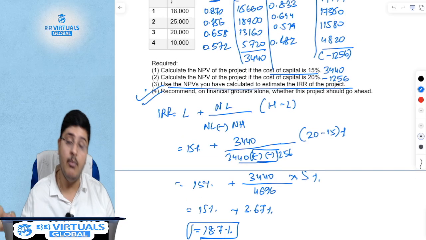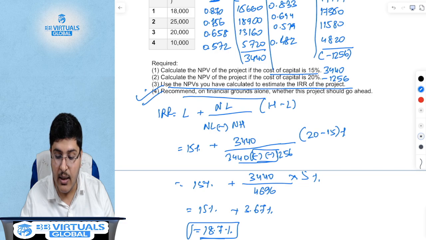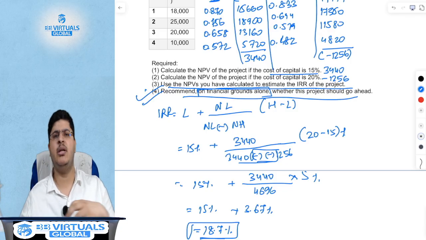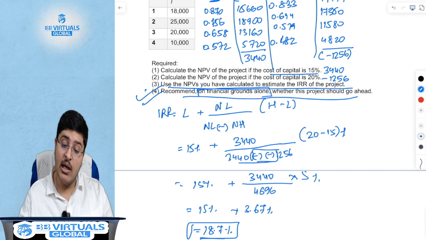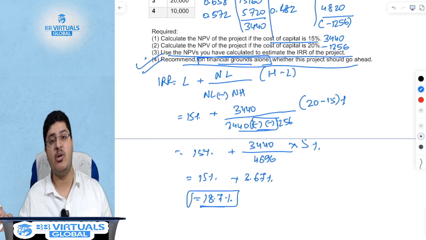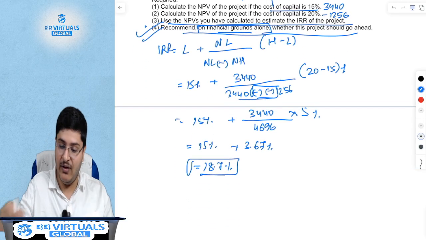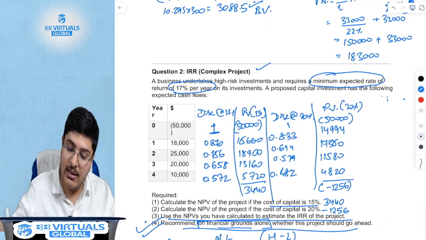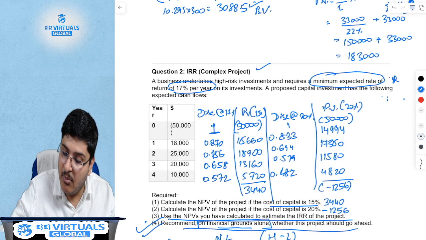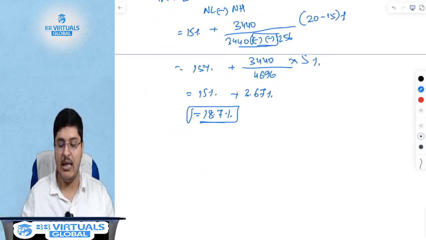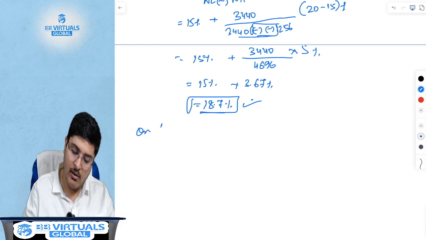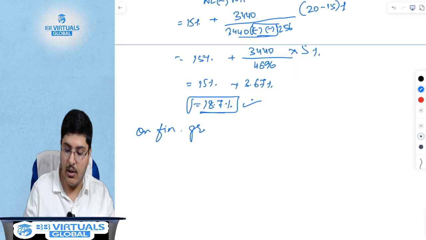This is equally important in the exam. Do not forget that on financial grounds alone. What does this mean? There could be a multiplicity of other factors. There could be competition, government policies, labor laws, so on and so forth, which are non-financial grounds to accept or reject a particular investment. But solely on financial grounds, should you accept it? What did the question say? The question said the minimum expected rate of return is 17%. Is this more than 17%? The answer is yes.